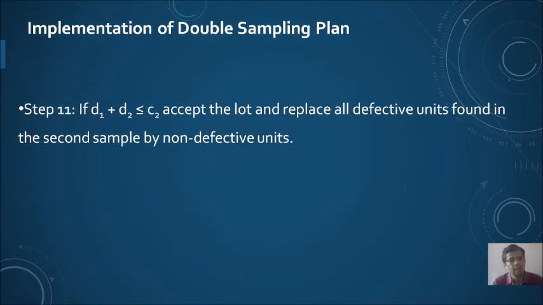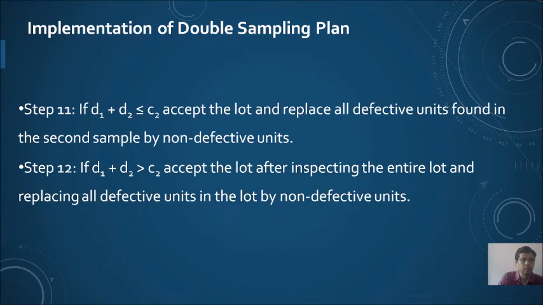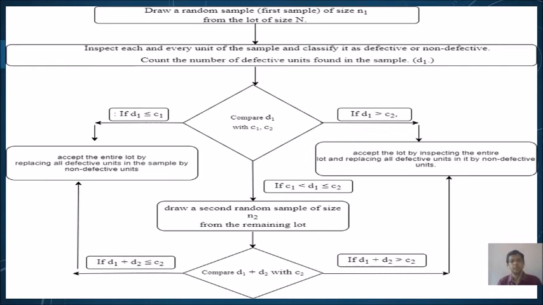So now we will use these numbers D1 and D2 for comparison. If D1 plus D2 is less than or equal to C2, then we will accept the lot and replace all the defective units found in the second sample, of course, by non-defective units. So in this situation we will accept the lot. And again, if D1 plus D2 is greater than C2, then we will reject the lot or send the lot for inspection, where the entire lot is inspected and all the defective units in the lot are replaced by non-defective units.